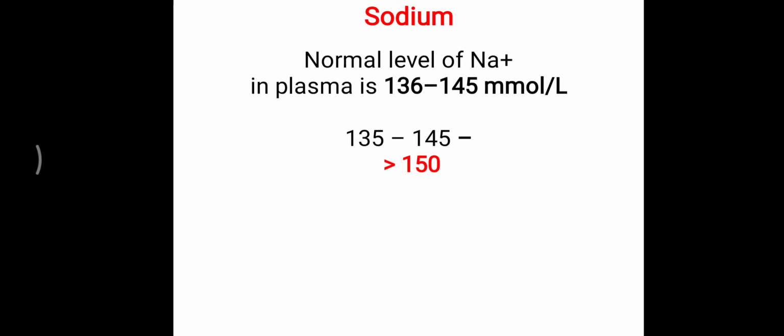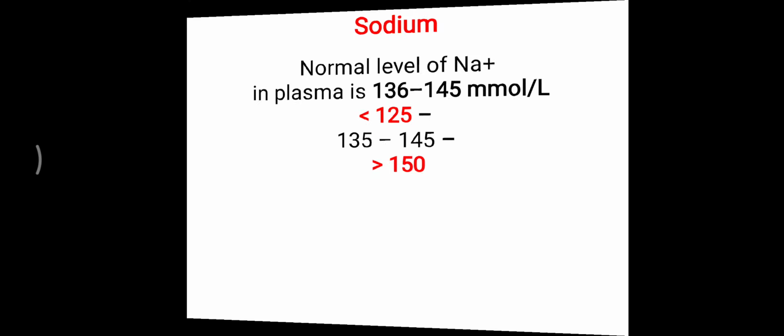So how can you remember the normal sodium level, which we have already seen? The normal plasma level is 135 to 145 millimole per liter, or milliequivalent per liter. Less than 125 is called hyponatremia, and more than 150 millimole per liter of sodium is called hypernatremia. We will look at both hypo- and hypernatremia in detail in another video. So that's all about sodium of the body.